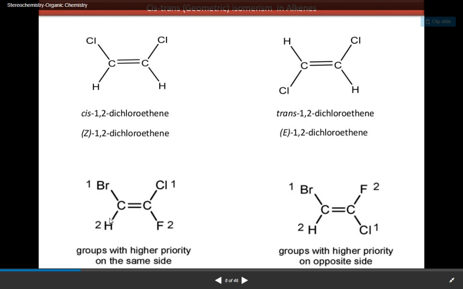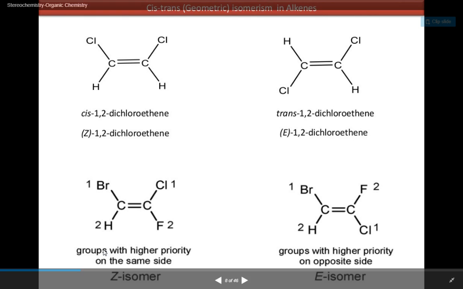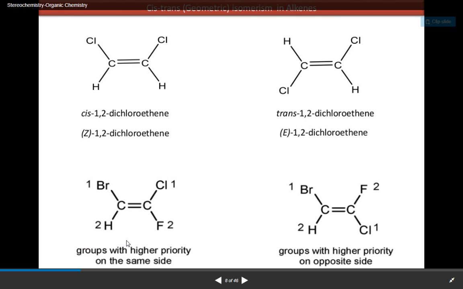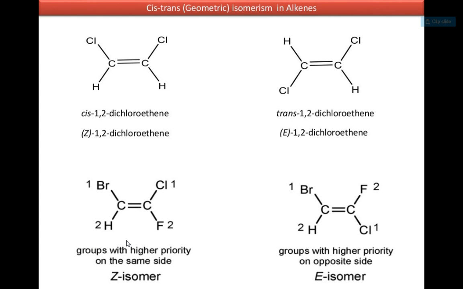Out of these two, according to the atomic number, the higher the atomic number, the higher the priority. So bromine will get higher priority and we put number 1 on bromine. When the number 1 priority groups are on the same side of the double bond, it is the Z isomer. The groups with higher priority on the same side is the Z isomer.